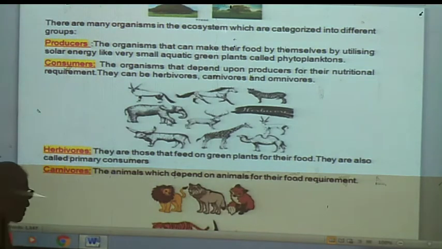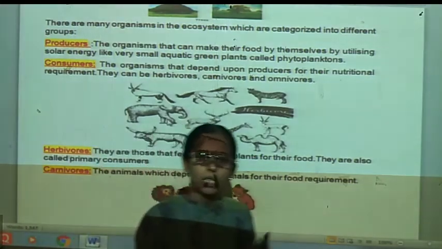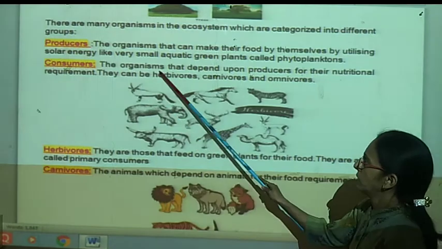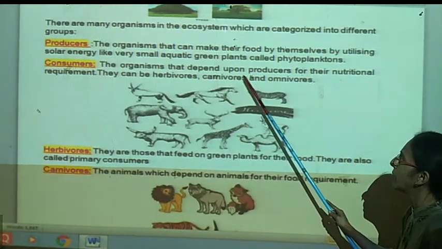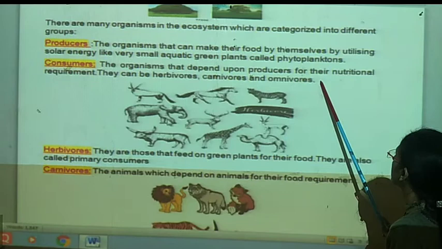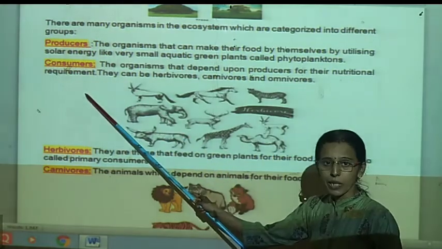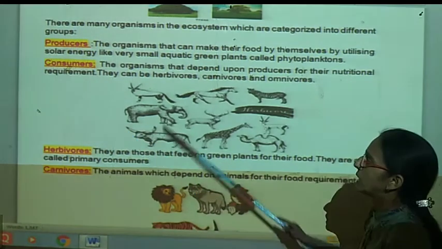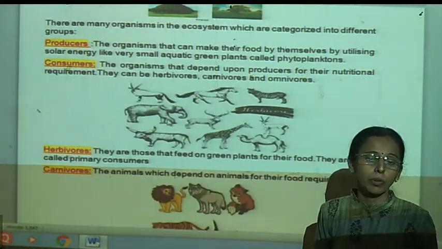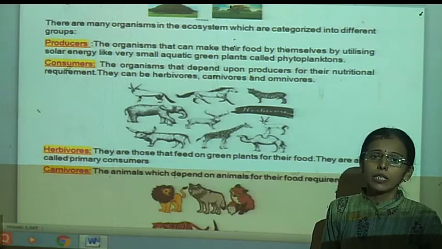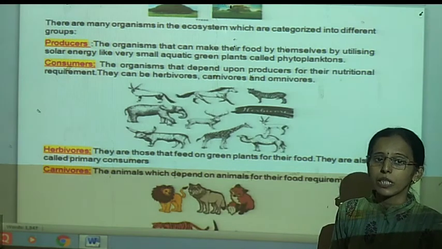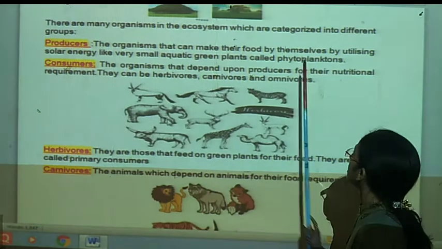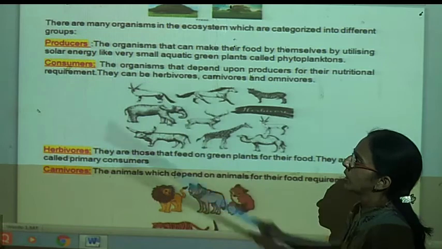Now, consumers. Consumers means receiving or gaining or taking from others. Thus, consumers are the organisms that depend upon the producers for their nutritional requirement. Here, nutritional requirement means the food material. Food is needed because from this food we get all the nutrients like carbohydrates, fats, minerals, vitamins. Thus, this is our nutritional requirement.